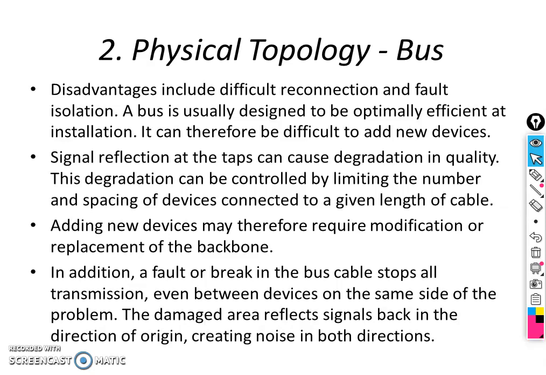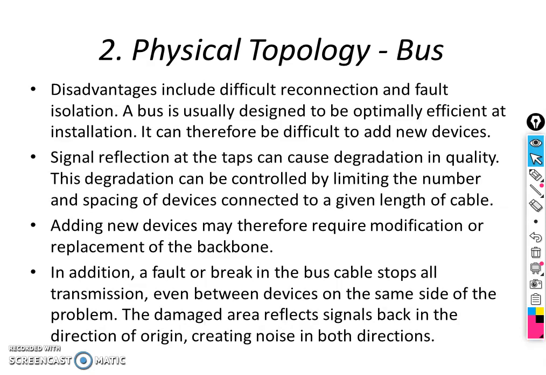Once during installation, if you are fixed with 20 systems and you want to add the 21st system, there comes a problem. Signal reflection at the taps can cause a degradation in quality. This degradation can be controlled by limiting the number and spacing of devices connected to a given length of cable. Adding new devices may therefore require modification or replacement of the backbone.